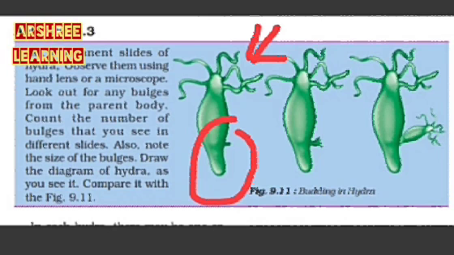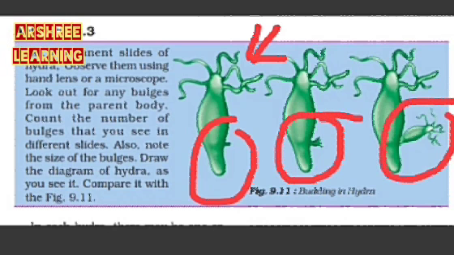This bud starts growing and then it becomes slightly bigger. After that, this bud becomes the third step. So the first step, second and the third step shows that the bud grows. It is just like a branch of a tree which is growing. So this bud grows from the body of the single hydra. That is why it is an example of asexual reproduction.